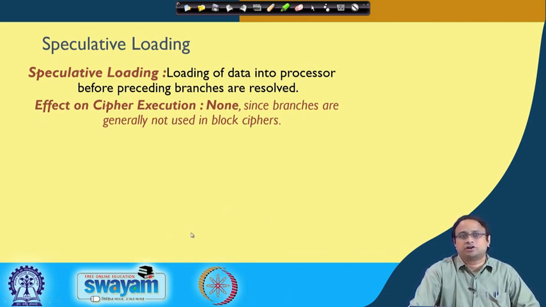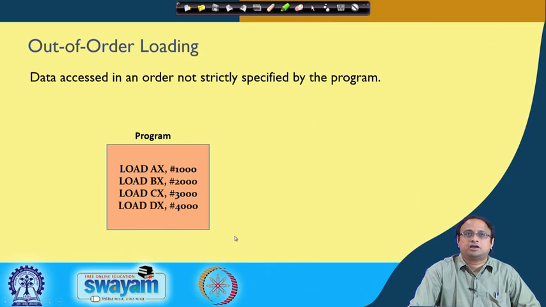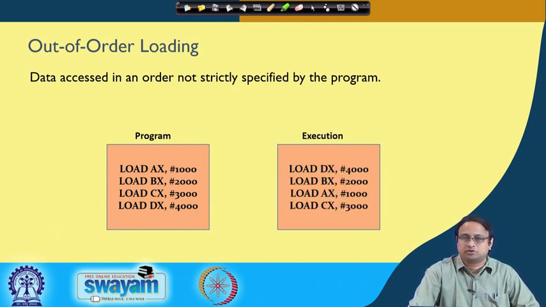Okay, so therefore it doesn't seem that there would be a direct leakage because of these architectural features. On the other hand, what is out of order loading? It means the data is accessed in an order such that, even if the program is in a specific order, the execution may be in a different order, depending upon whether there are any true dependencies across instructions.